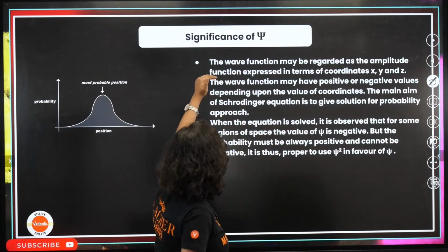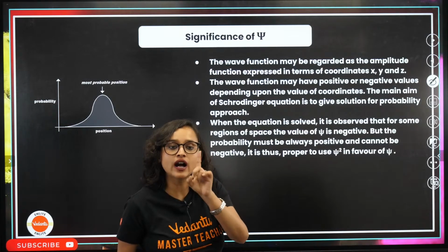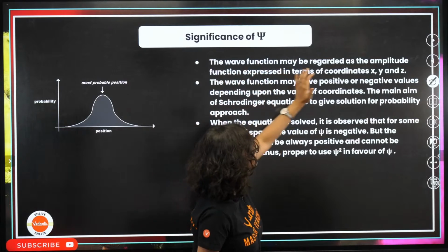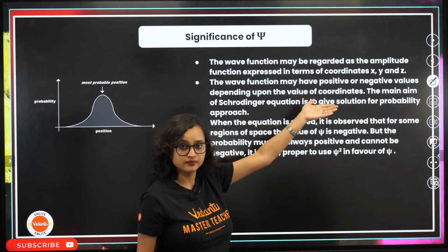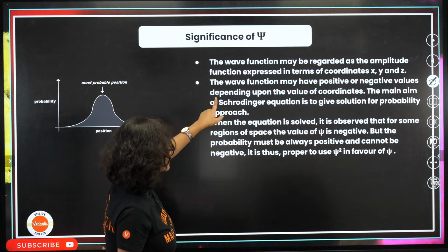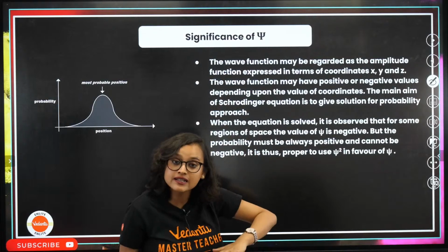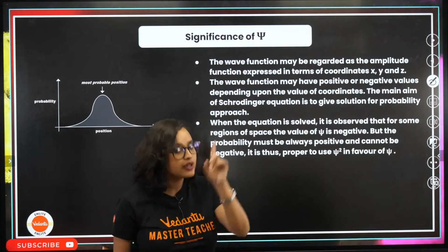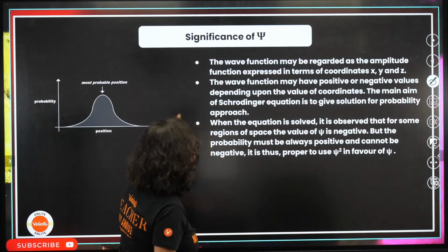So coming back to it, what is the wave function? It is the amplitude function expressed in terms of coordinates. The wave function may have positive or negative values depending upon the value of coordinates, whether it is plus x or minus x, plus y or minus y, plus z or minus z.